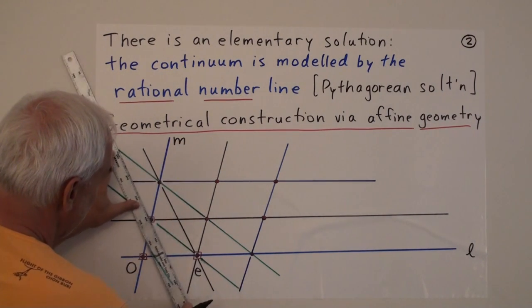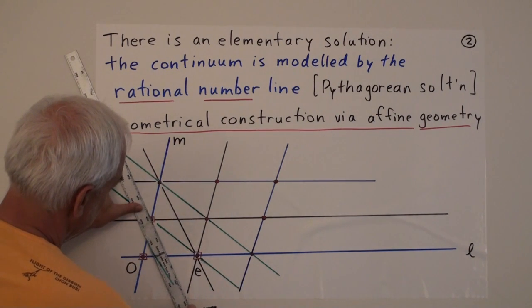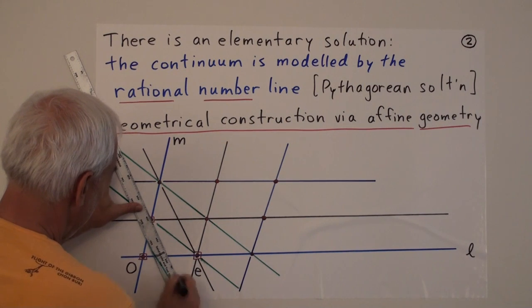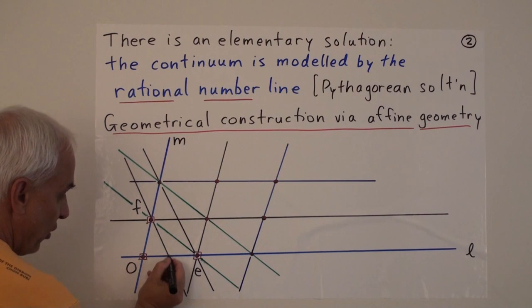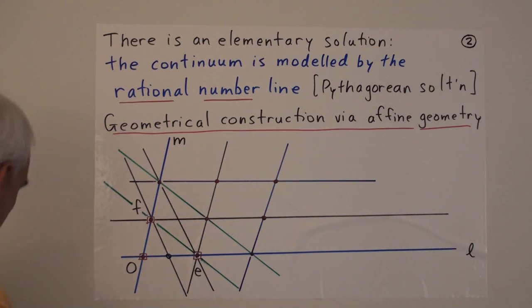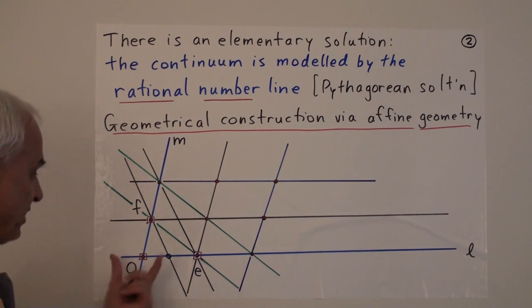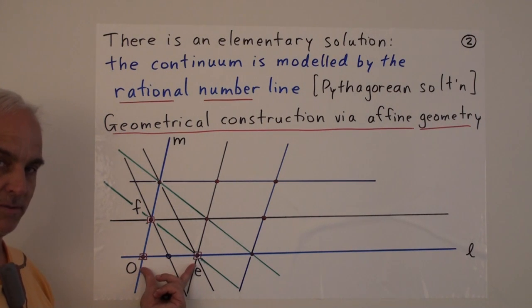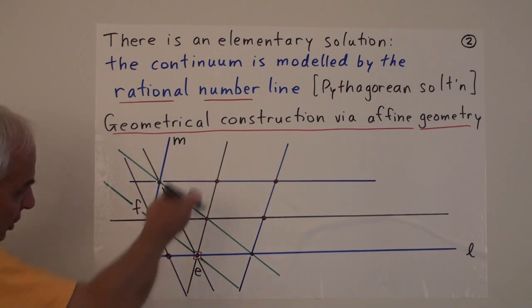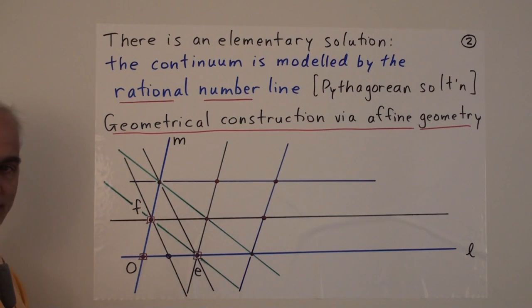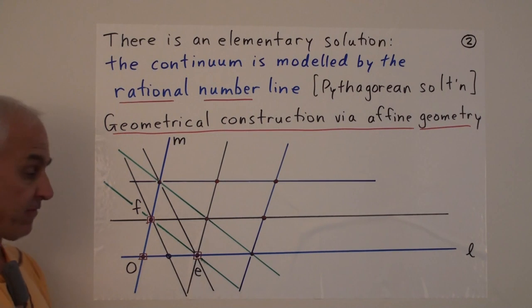And then through this point we could draw a parallel to that one that we've just drawn, which amongst other things gives us a new point there, which is going to be for us the midpoint of these 2 points. Right? So in this way we can subdivide intervals and we can create more and more points. And at some point we're going to start noticing that some of the lines that we're drawing and some of the points that we're obtaining can be found in a number of different ways.